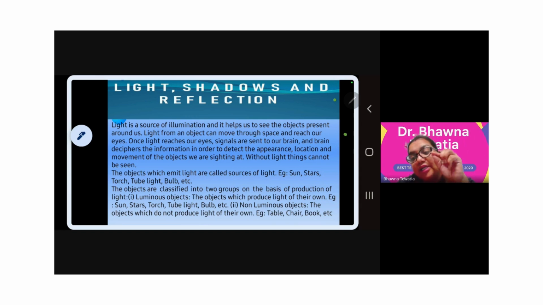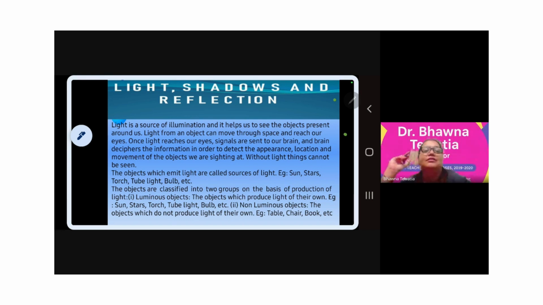The light which strikes the surface reflects back and comes to our eyes, and in the eyes we have the screen on which the image is created. From this screen, the optic nerves go to the brain and give the signal: this is the image of that object. You're observing the clip, the pen, yourself, and me with the help of this light only. So we are not able to see anything if light is not there.